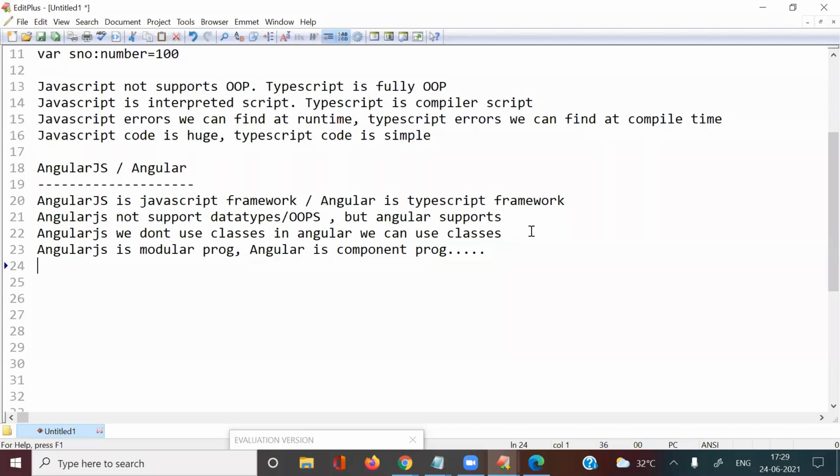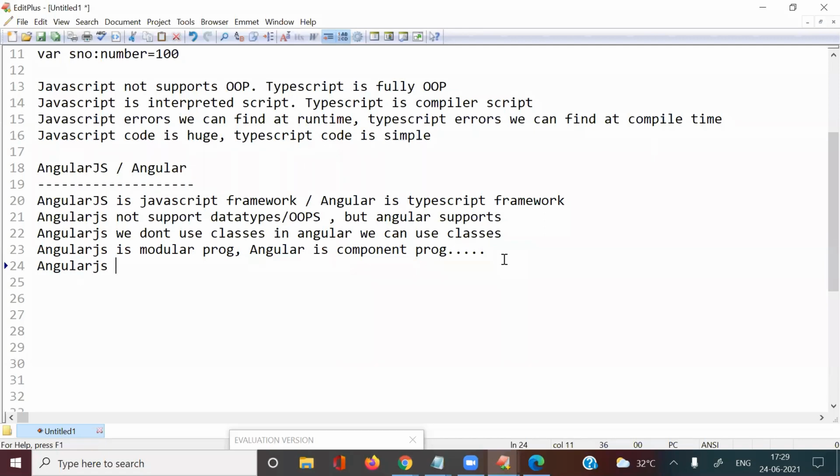Component programming is faster than modular programming. That's the main point. Once again, component programming is much faster than modular programming. That's why Angular is around 6 times faster than AngularJS. You can check on the web. It is very fast because of component programming.